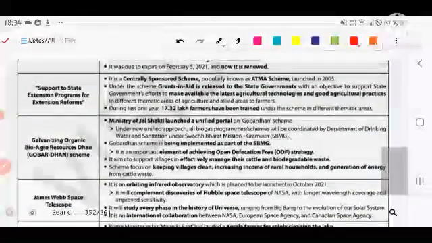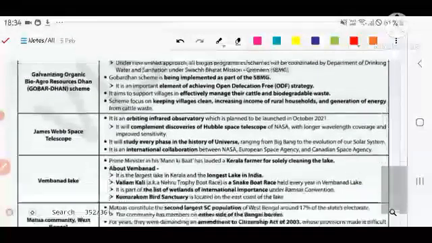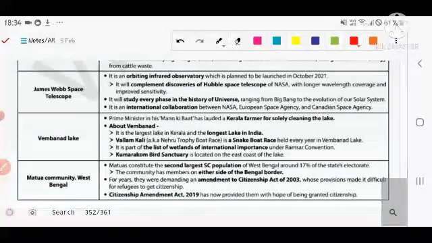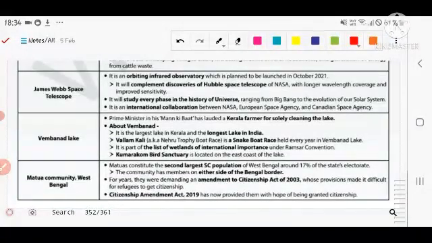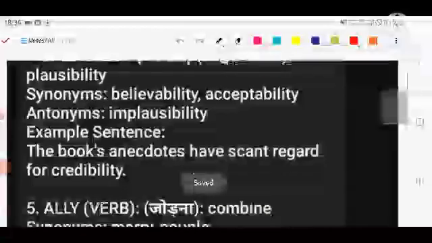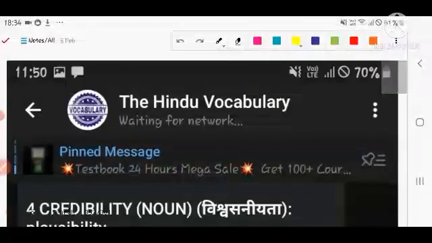Next, the GOBARdhan scheme, Galvanizing Organic Bio-Agro Resources Dhan. Next, the James Webb Space Telescope. Next, Vembanad Lake. Then the Matua community of West Bengal is in the news. Let's see the important words that are in the news.